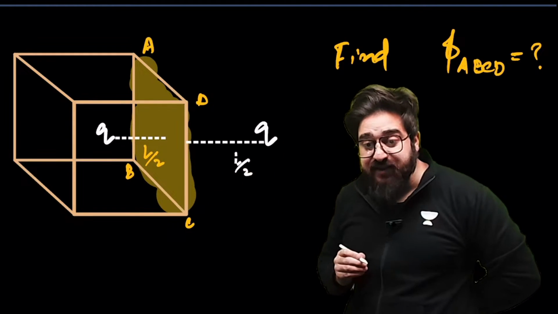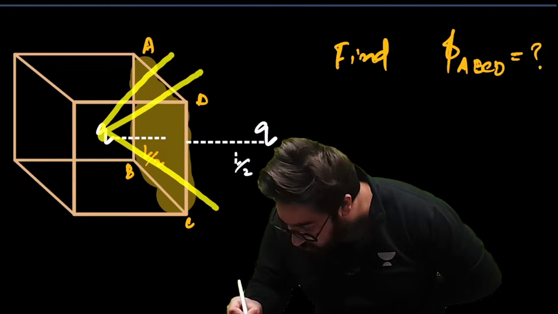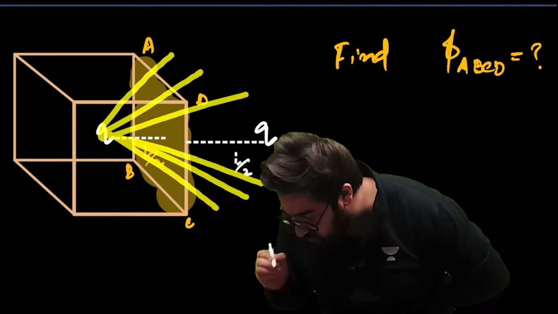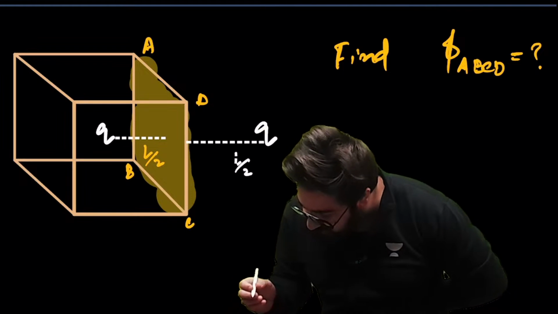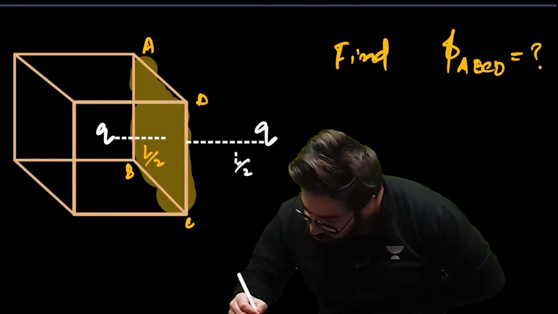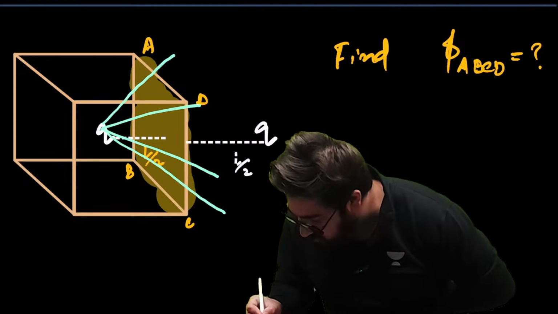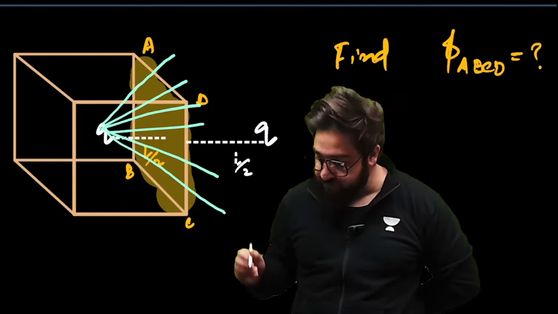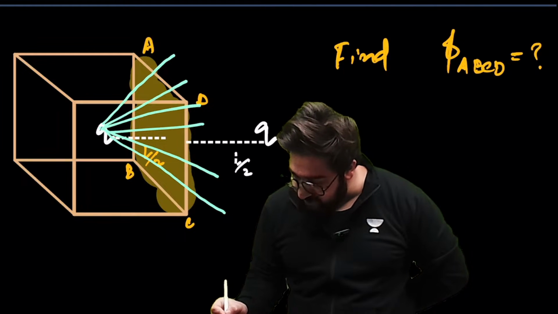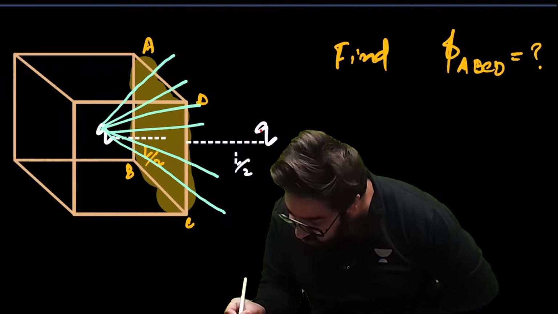Now, my dear friends, this will create the flux over here. Listen to me very carefully. Because of this charge, the flux through this face will be something like this. This will be the flux through this face, and it is because of this charge. Similarly, if we take a look over here, because of this charge also, the flux will be there.